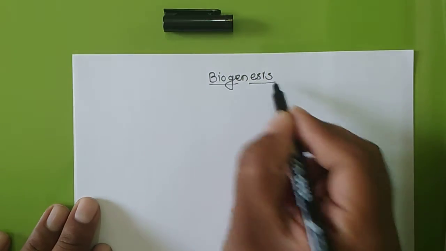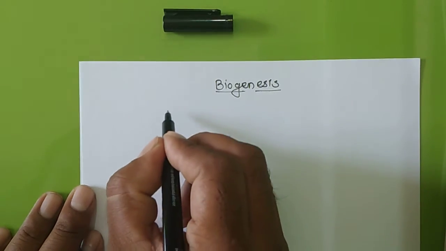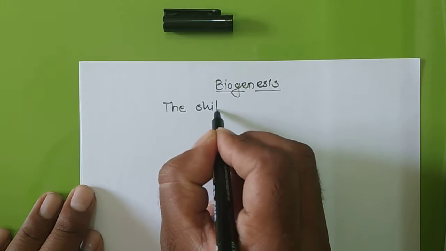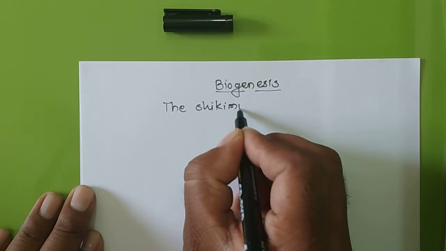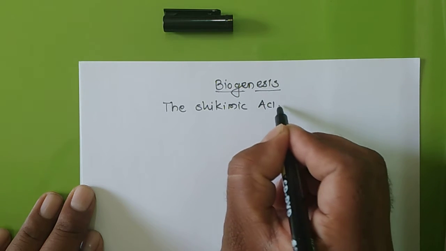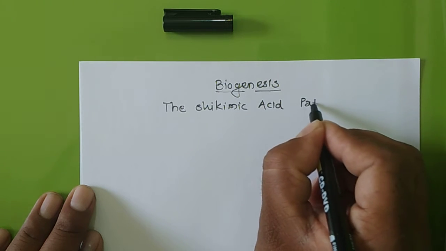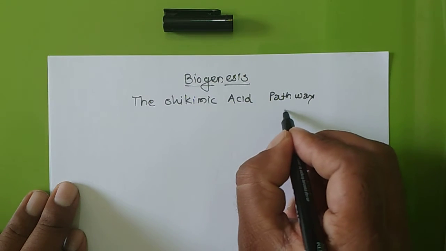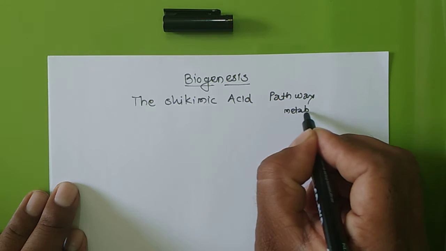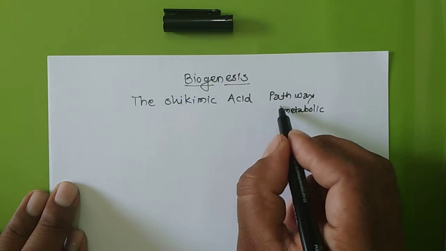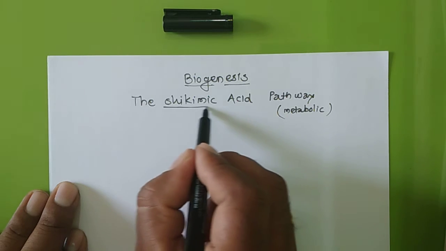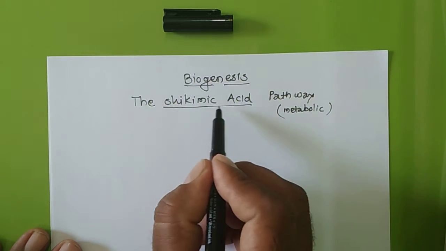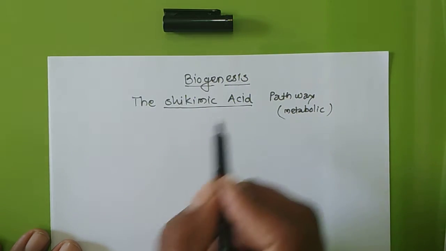So I will write down the shikimic acid pathway. Actually, this is a metabolic pathway. In short, you can say that this is a metabolic pathway. In that, this shikimic acid intermediate is very important.